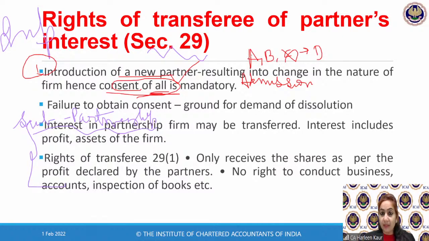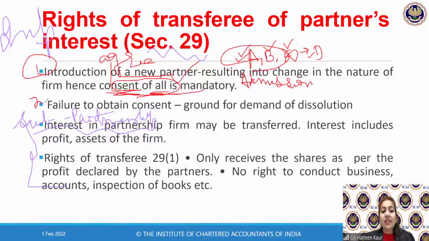Is it possible? Law says no, you have to take the consent of A, B, and C. All the partners should agree that, okay, fine, we are happy that D is becoming a partner with us. So point 1 of section 29 says, whenever a new partner is introduced, it results in a change in the constitution of the firm. Therefore, all of the partners' consent is compulsory. What is the meaning of consent? All the partners must agree that, okay, fine, you're joining the firm, it's okay with us.